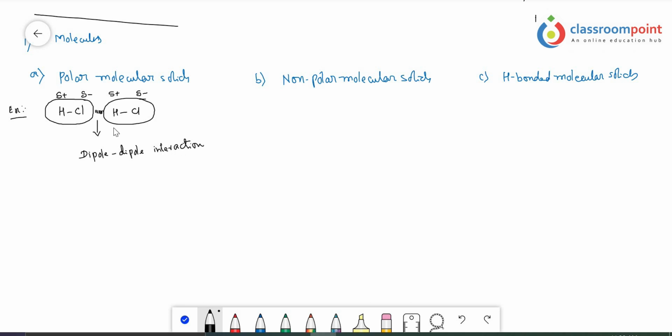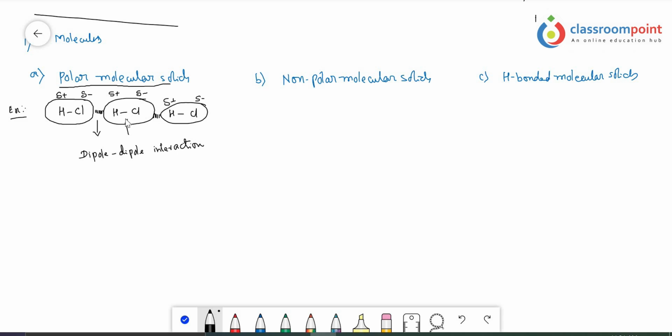Okay. So you can take another HCl molecule on this side also. So it goes on continuing like this, so that again dipole-dipole interactions arise. Because of the dipole-dipole interactions, these molecules may exist either in the solid state, in the gaseous state, or in the liquid state. Okay. So this type of solid is called a polar molecular solid. So polar molecular solids are the solids where there is a polar covalent bond between the atoms, and there is a dipole-dipole interaction between the molecules.